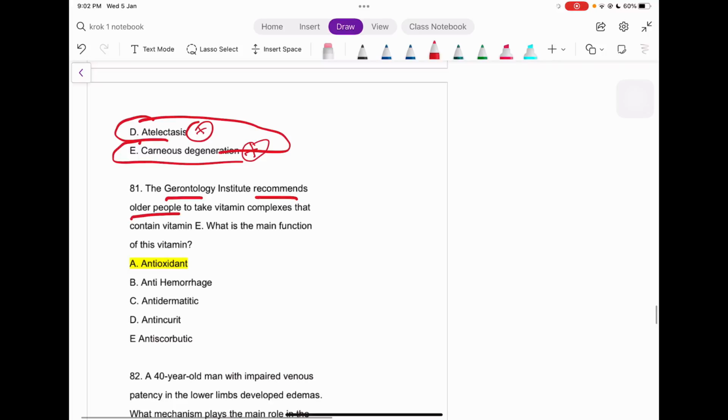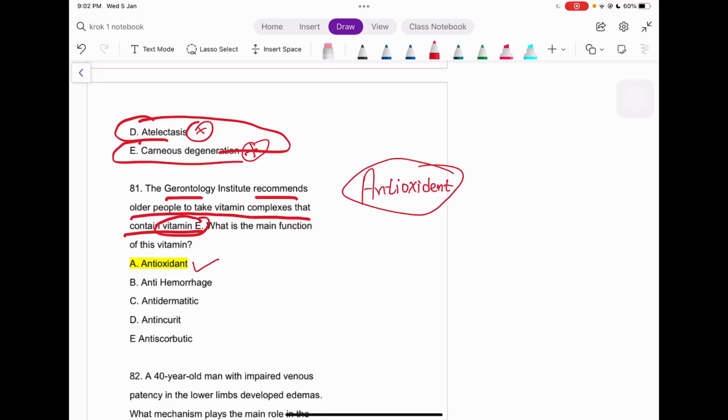The institute recommends older people to take a vitamin complex that contains vitamin E. What is the basic role of vitamin E, guys? It's the antioxidant, right? Antioxidant. Whenever we talk about anti-hemorrhagic, we can talk about vitamin K and sometimes vitamin C.